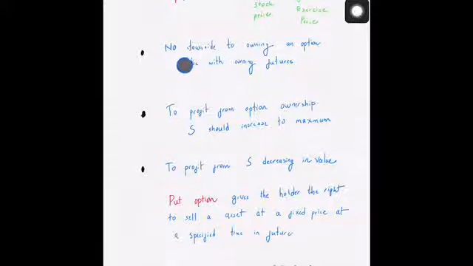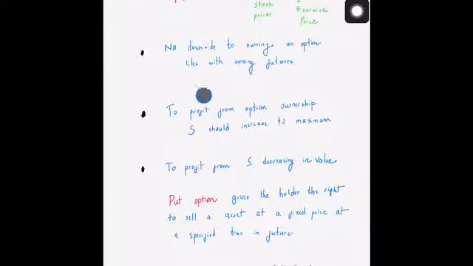Okay, in the case of futures, even if the stock value is lower than the price at which you had agreed to buy that particular stock, you still have to buy it. So that's why you would be making a loss. Okay, so there is a downside to owning futures, whereas the downside to an option is only the initial premium that you're going to be paying, which I'll be talking about below. Okay, to profit from option ownership, S should increase to the maximum. Okay, this is a call option.